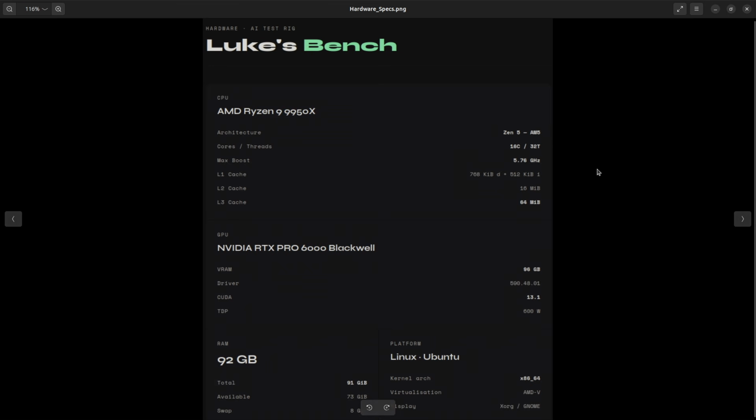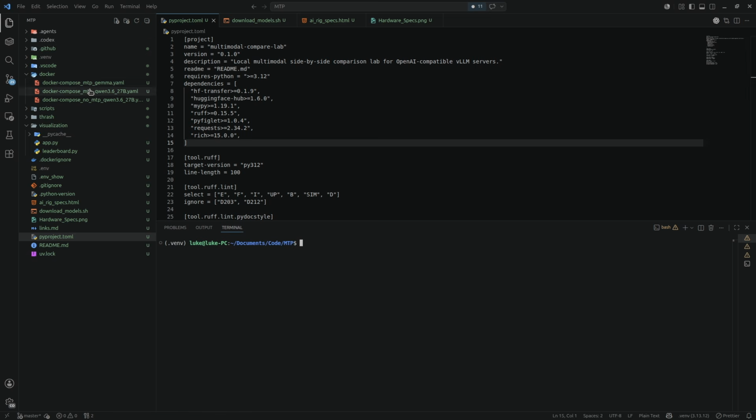Okay guys, so now we'll quickly look at my hardware. As you can see, AMD Ryzen 9 9950X. We have 96 gigabytes of VRAM on an NVIDIA RTX 6000 Pro Blackwell. We use Linux, we have 92 gigabytes of RAM, CUDA 13.1, and 590.48.01 are the drivers. Okay, now to quickly show you, I prepared the project YAML file. If you have uv, you can just do uv sync, and then you should have a virtual environment created with the packages that you need to run the test yourself. But if you don't want it, you don't need to use it, basically.